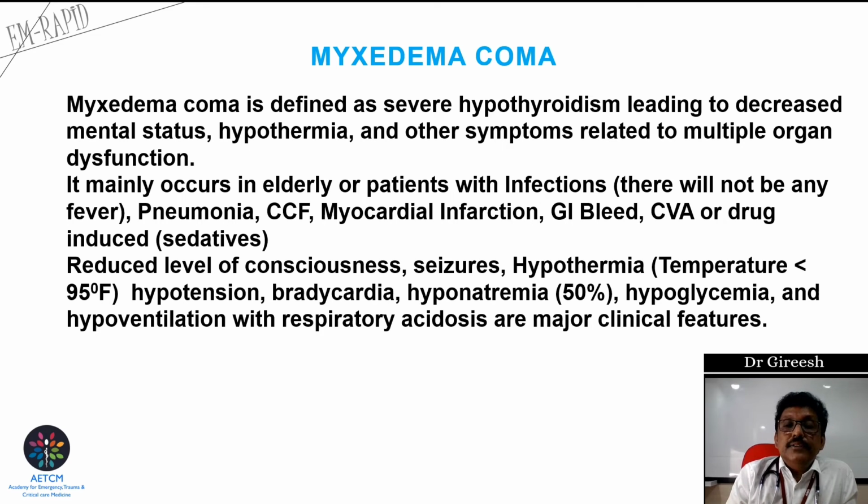It's defined as severe hypothyroidism leading to decreased mental status; there is coma, hypothermia, reduced body temperature. Other symptoms related to multiple organ dysfunction. Whenever there is hypothermia, normally patients go to multi-organ dysfunction, whether it is due to cold exposure, alcoholism, or myxedema. In all these conditions, hypothermia can lead to a lot of complications because of intravascular coagulation. Patient develops DIC and multi-organ dysfunction.